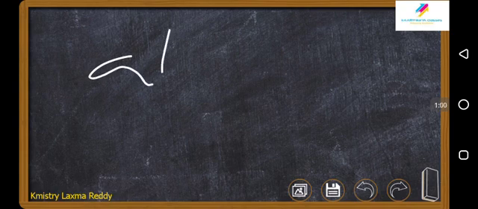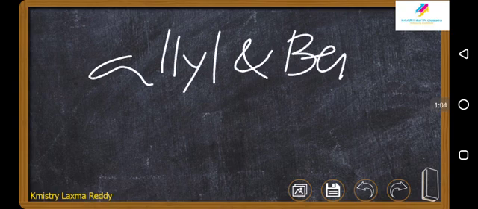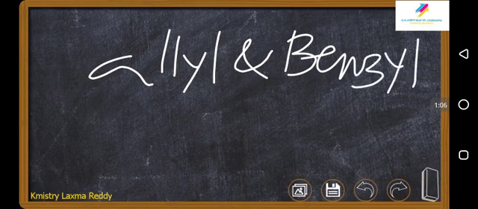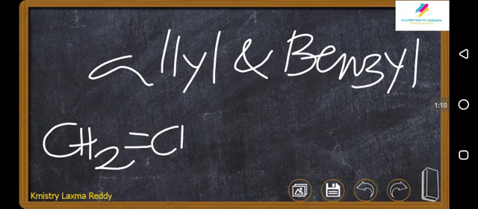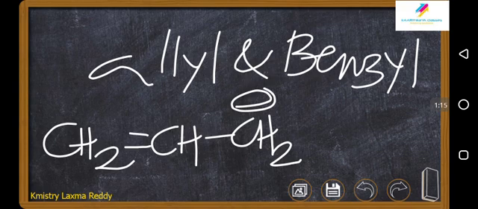But interestingly, when you go for allyl and benzyl, allyl will be CH2 double bond CH2 minus. This is allyl carbanion. Benzyl is not the same. We'll discuss benzyl also. I'll tell you about the specialty of this.